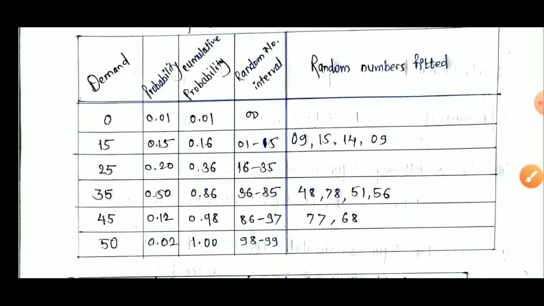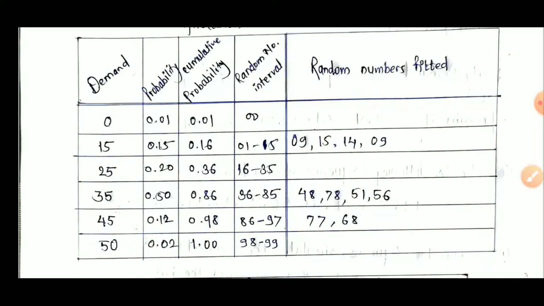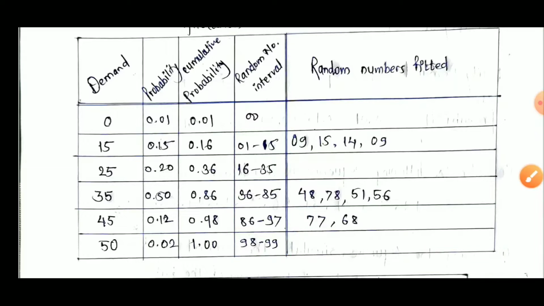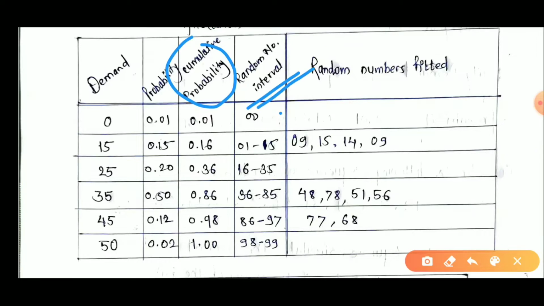Now random number intervals. From this probability we have to decide the random number intervals. We are going step by step according to the Monte Carlo simulation. In Monte Carlo simulation, they give the stepwise procedure of solving such kinds of problems or creating the simulation model of such situations. This is one step of the Monte Carlo simulation. Now the fourth column is the random interval. How do we decide the random interval? According to the cumulative probability, we have to decide the random interval.